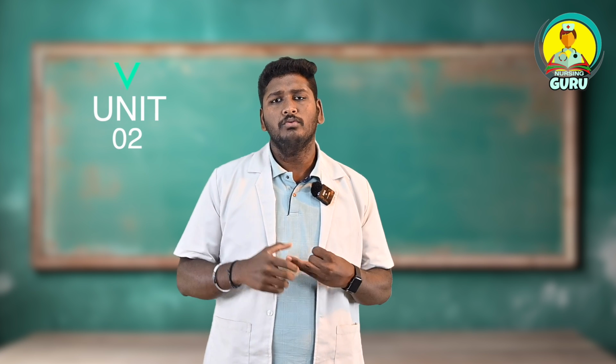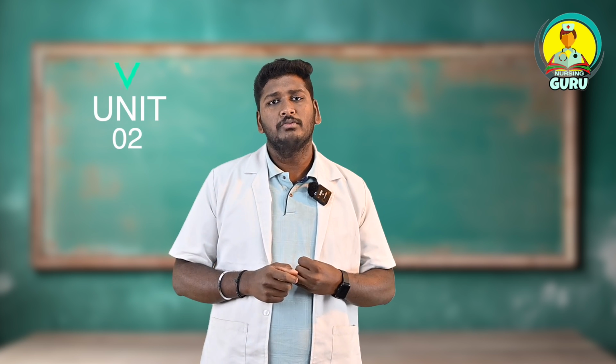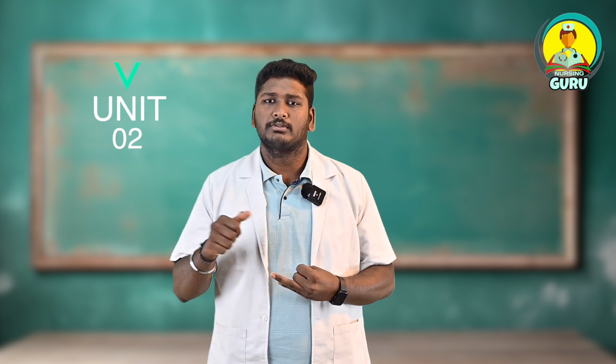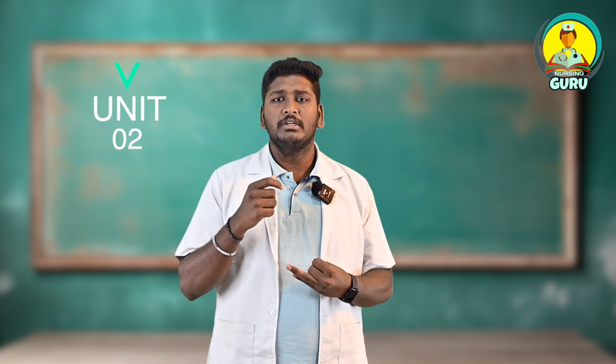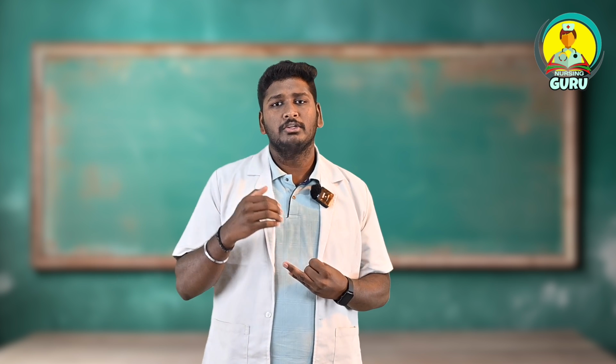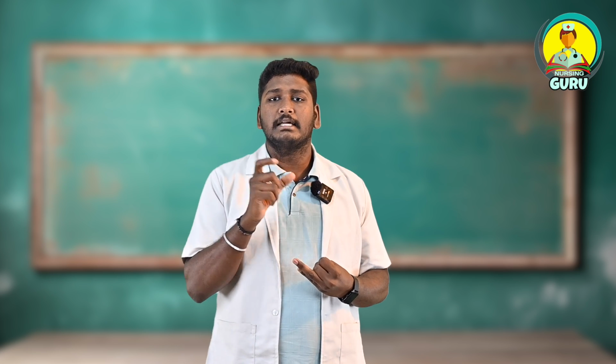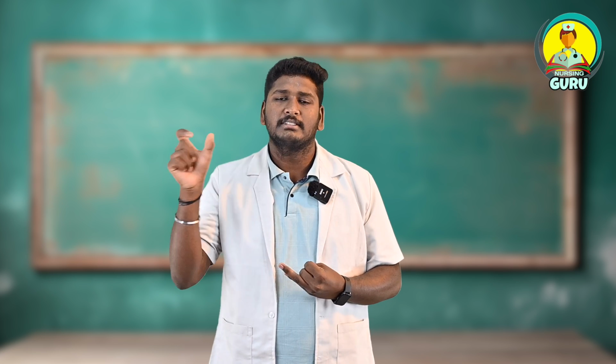Next is unit number 2. What is the unit name? The individual and the society. In this unit, you need to focus on the interdependence of the individual and the society.